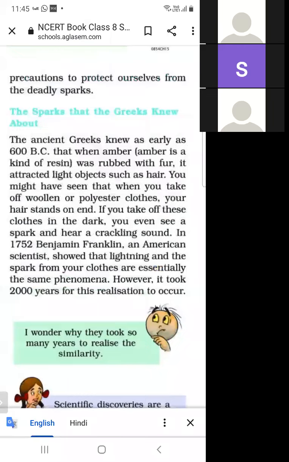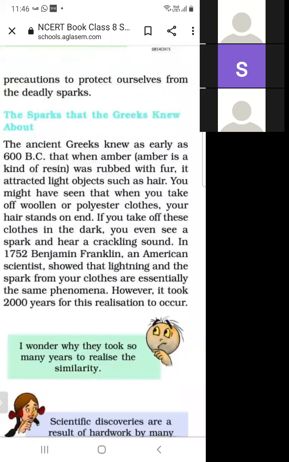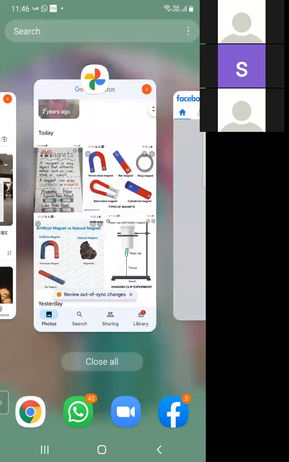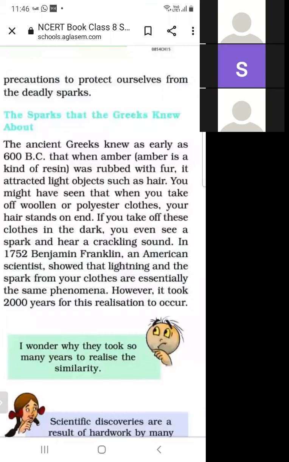The sparks that the Greeks knew about. Greece is a country. So the spark that the Greeks knew about. The ancient Greeks knew as early as 1600 BC that when amber is rubbed, so what do we mean by amber? It is a kind of resin. We have shown the picture of resin. This is the amber material we have shown. So resin is a material, and amber is a kind of resin.